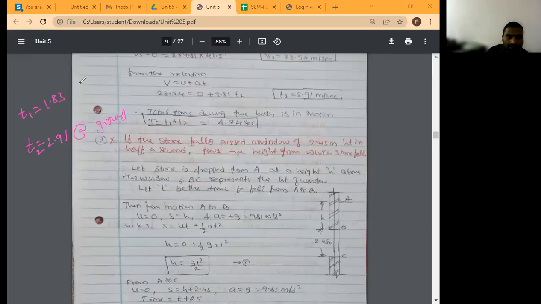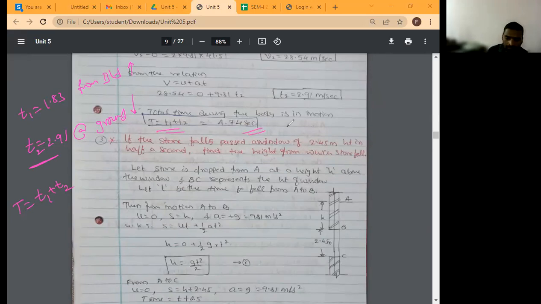This 1.83 is from the building to the maximum height. This t2 is from the maximum point to the ground. What is asked is the total time for the journey, t1 plus t2. You will get 4.74.